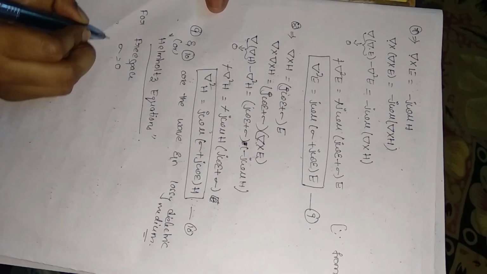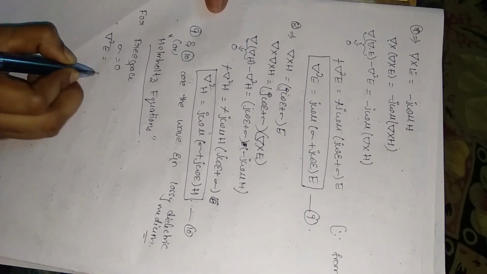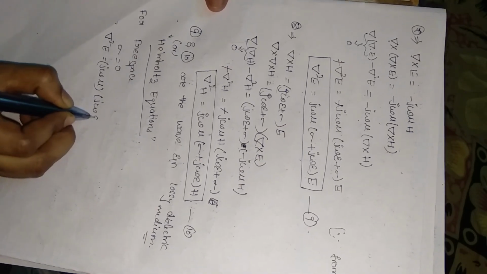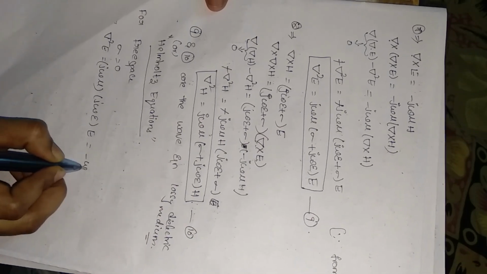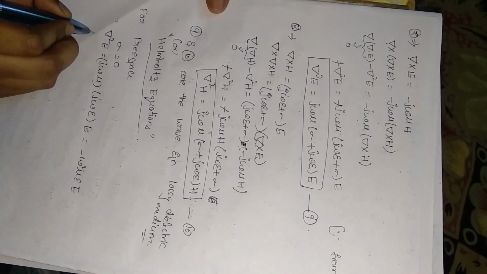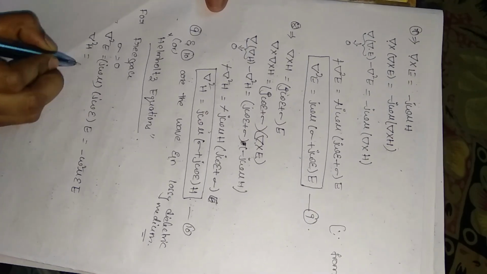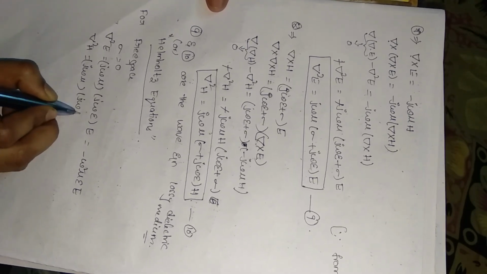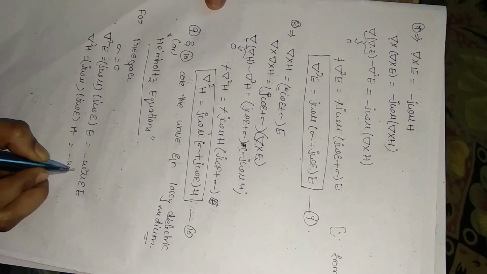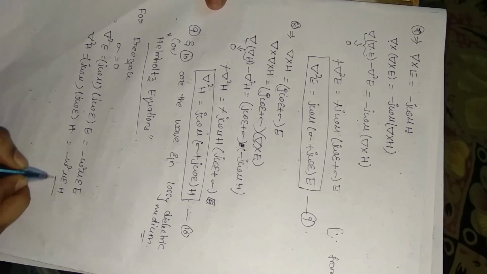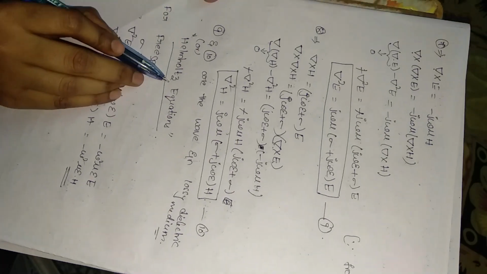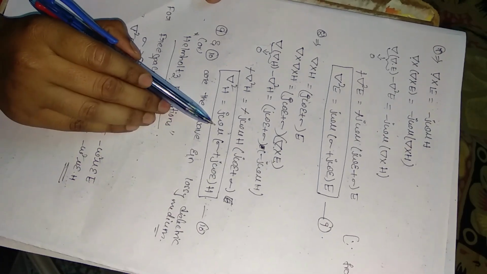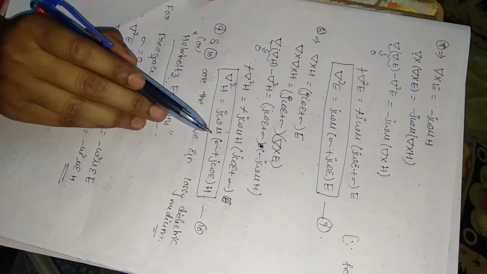Then equation number 9 and 10 will become del square E is equal to j omega mu into j omega epsilon into E, that is equal to minus omega square mu epsilon into E. And equation number 10 becomes del square H is equal to j omega mu into j omega epsilon into H, that is equal to minus omega square mu epsilon into H. This is the Helmholtz equation or the wave equation for lossy dielectric medium, or wave equation for finite conductivity medium. Thank you.